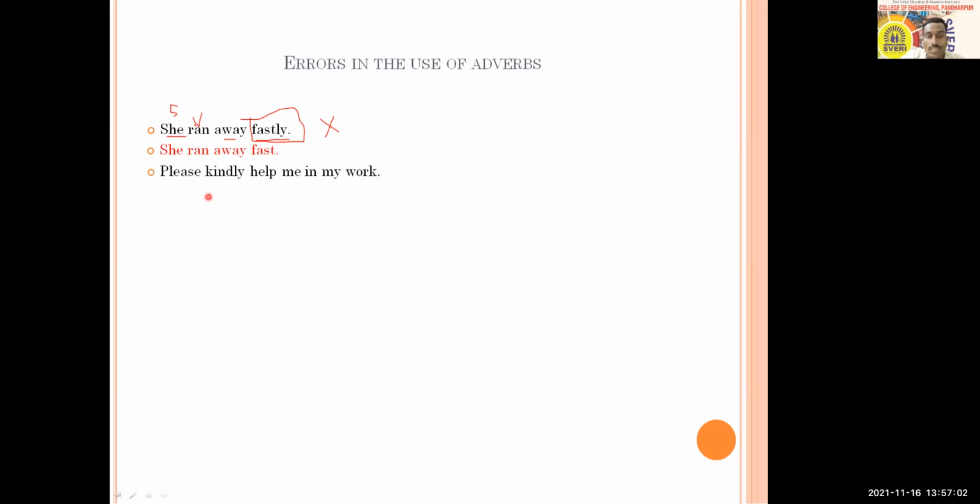The next sentence is in front of you. It says, please kindly help me in my work. So you have to again think in terms of adverbs only. The errors are in terms of adverbs and you are going to correct it. What should be there, what should not be there, or what you wanted to add here. Think about it and try to correct it. So in this sentence, I would like to help you. The problem is here. Help me in my work, that is okay. That is the right sentence.